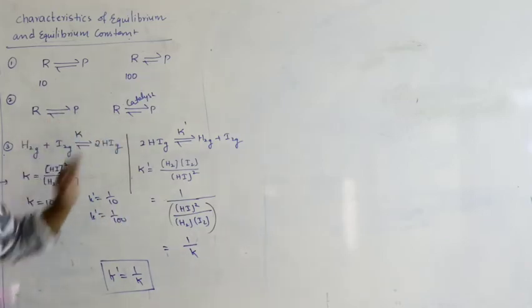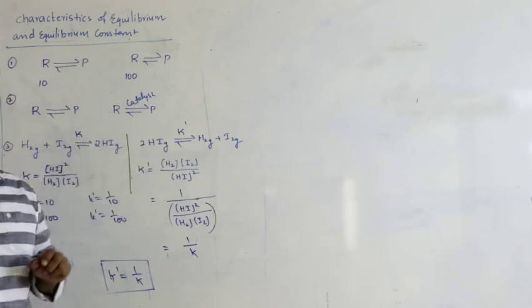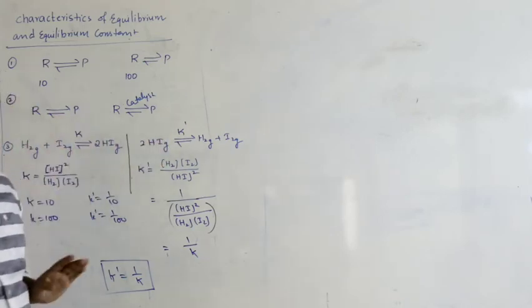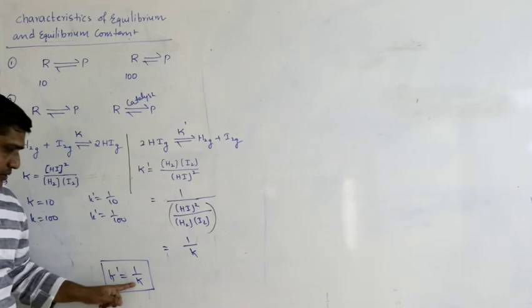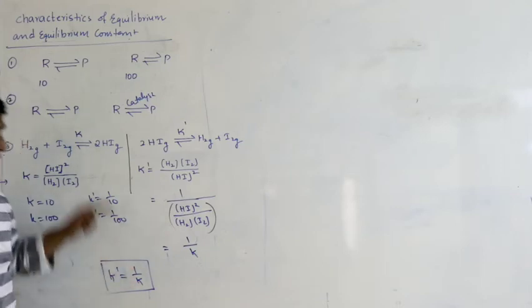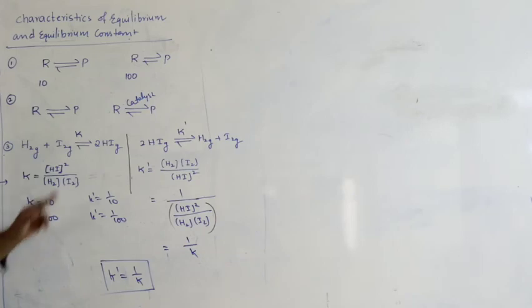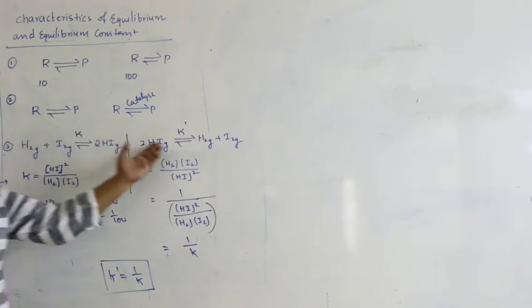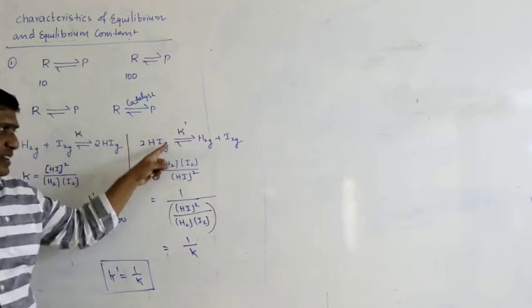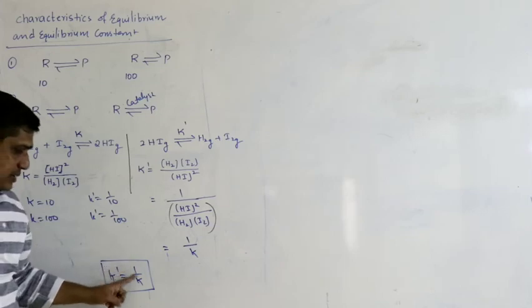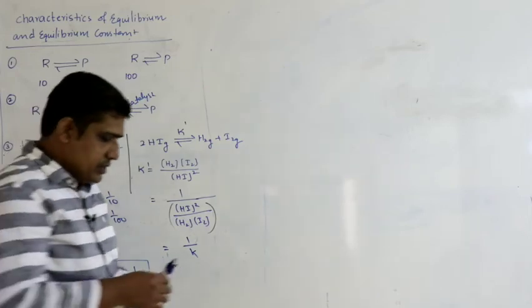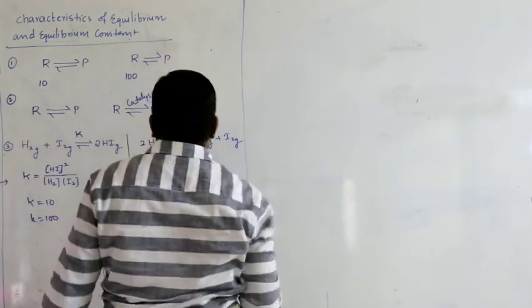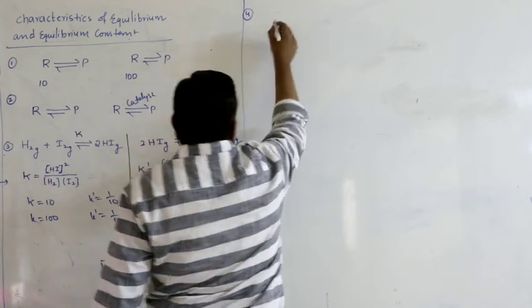So if a reaction is reversed, then equilibrium constant of that reaction, that is K dash, is equal to 1 by K, which is nothing but the reciprocal of equilibrium constant of the original reaction. This is our original reaction. It is reversed here. Then equilibrium constant of this reverse reaction is equal to reciprocal of equilibrium constant of original reaction. That is another point. Next point.